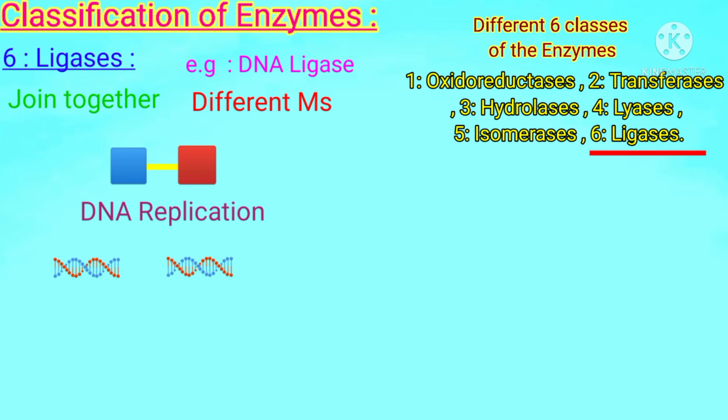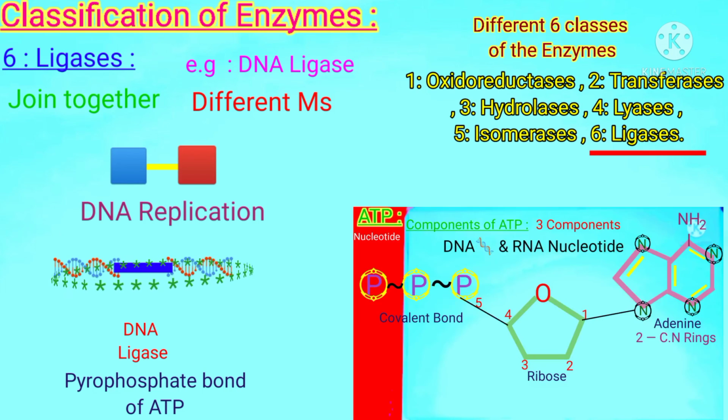Suppose these two are Okazaki fragments that are joined with each other with the help of DNA ligase, and this is the bond which is present in between the two Okazaki fragments. Students, ligases enzymes mostly link two molecules along with the breakdown of pyrophosphate bond of ATP.